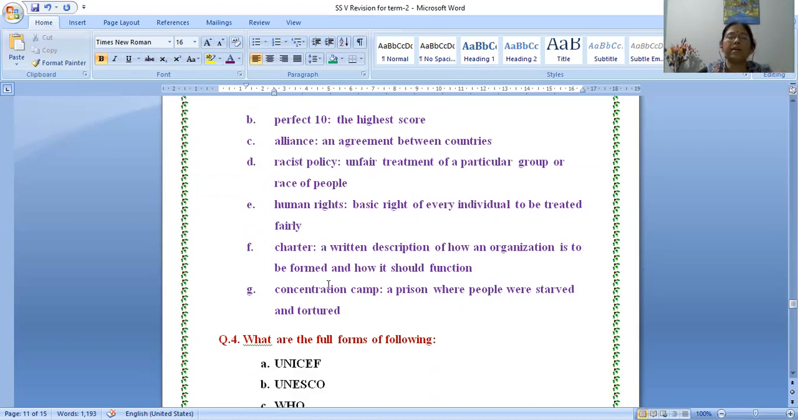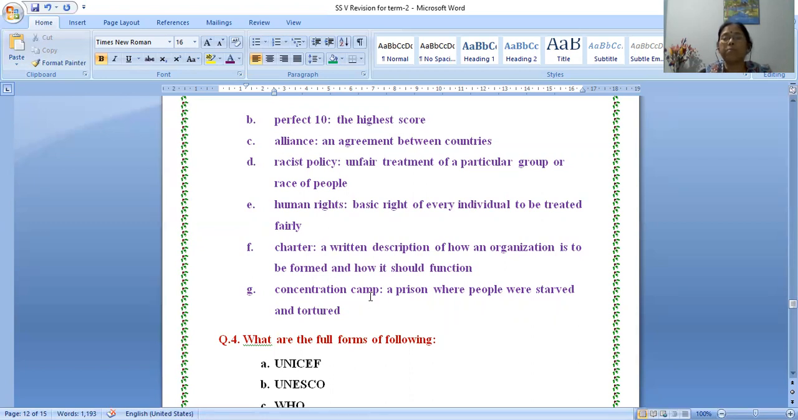Charter. What is charter? A written description of how an organization is to be formed and how it should function. So charter is what? It's a written description. Somewhere it is written. उसमें क्या लिखा है? How the organization will work, it is formed, and how it will work, how it will function. So that is charter.